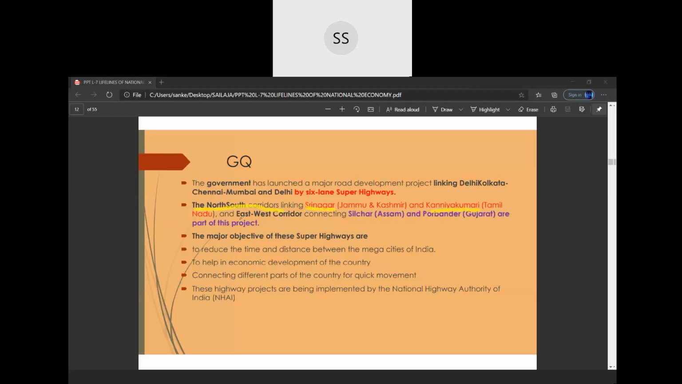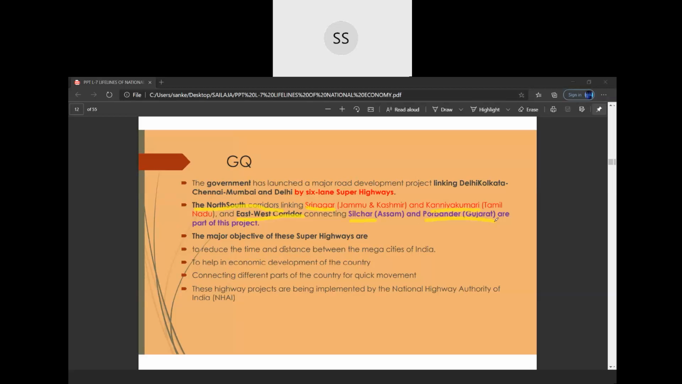Then we have the third one, East-West Corridor, which is connecting Silchar, which is in Assam, that is in the east, to Porbandar, which is in Gujarat, that is in the west. So 3 superhighways: Golden Quadrilateral, North-South Corridor and East-West Corridor.